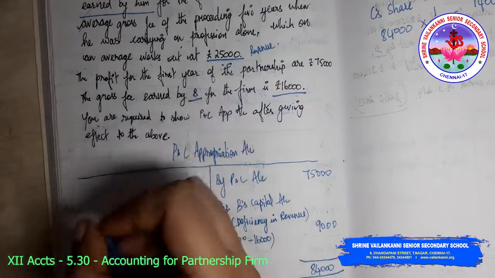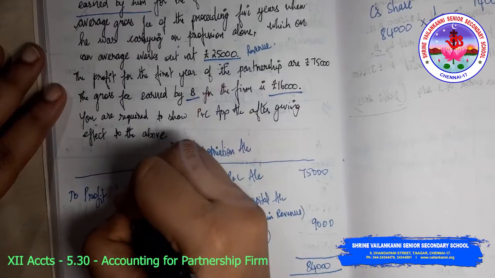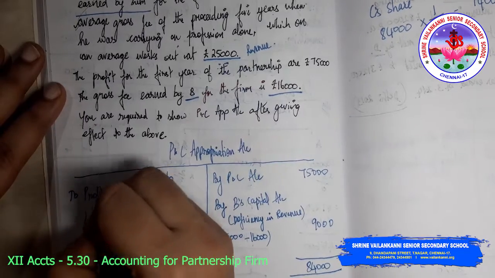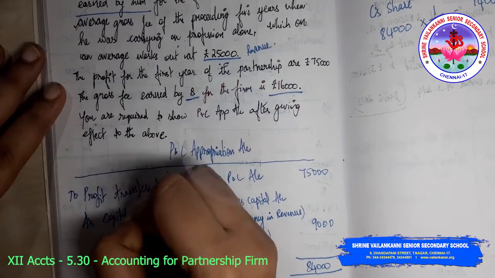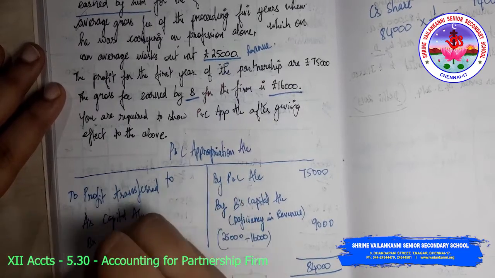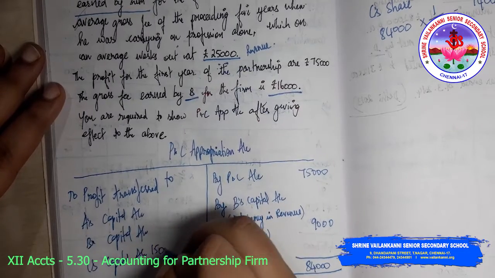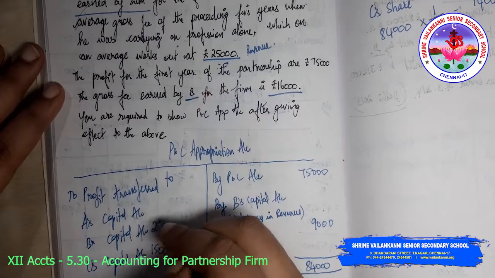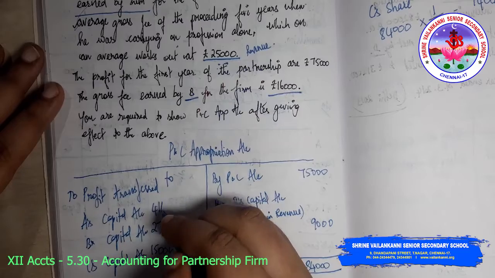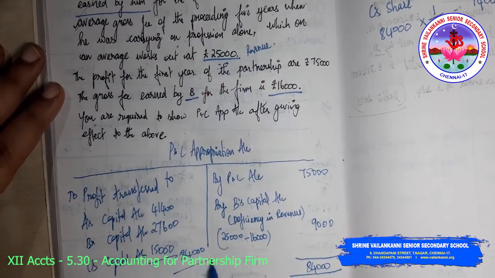So here I am writing: profit transferred to A's capital account, B's capital account and C's capital account. C's capital account, we are aware, is the 15,000 guaranteed amount. B's is 27,600 and A's is 41,400, so that the total becomes 84,000.